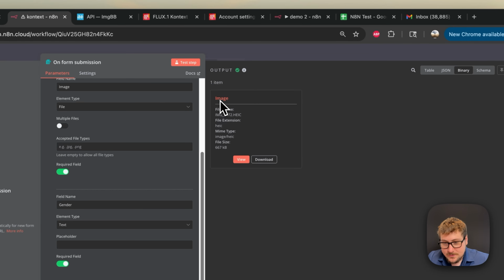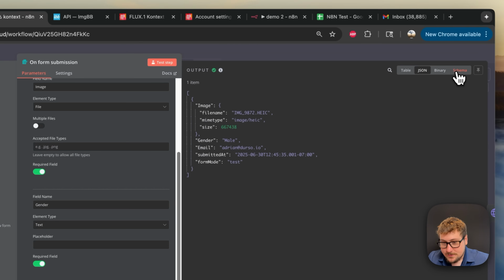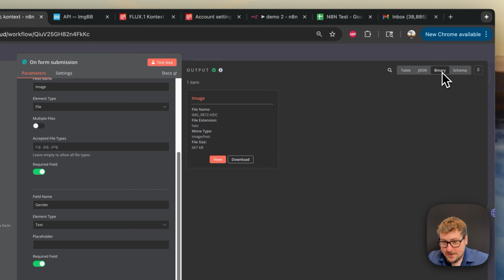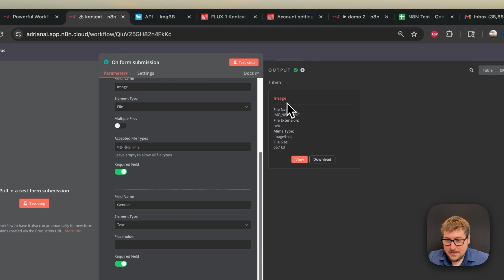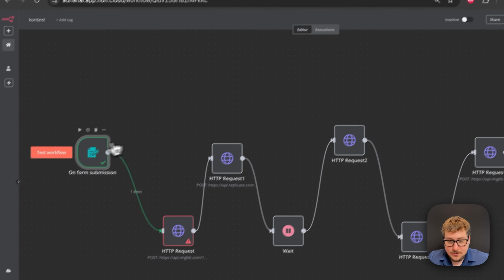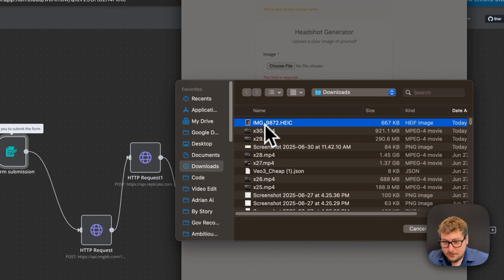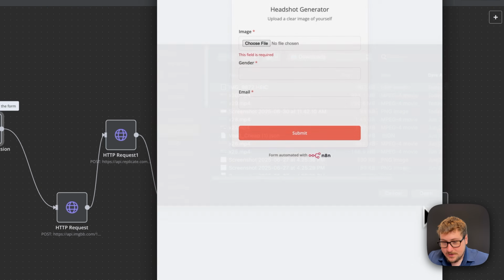And you'll see that the output now, this is something that's new that we haven't covered yet. Instead of just outputting the JSON or the schema, which it has that information, we also now have this binary tab, and we have this capital I image. So this is an actual file. And just to show you how it works, I'm going to hit test workflow right here, and I'll show you that I'm picking this image I just took right here.